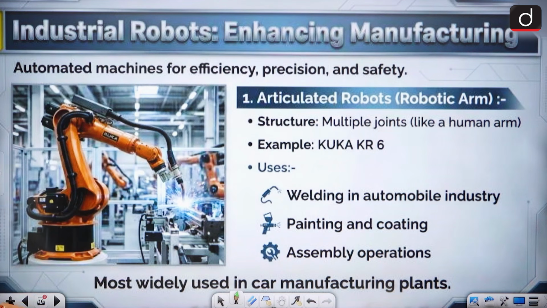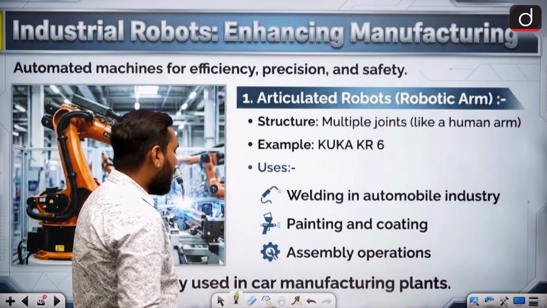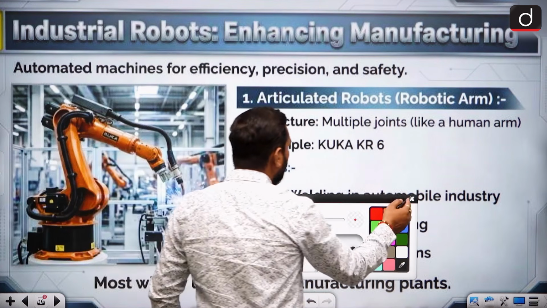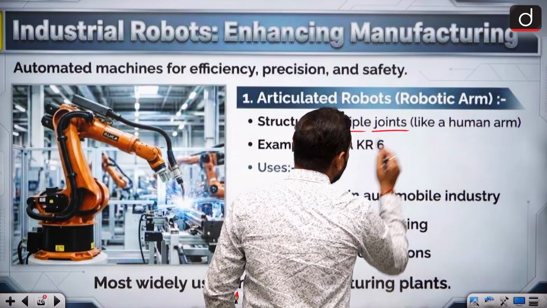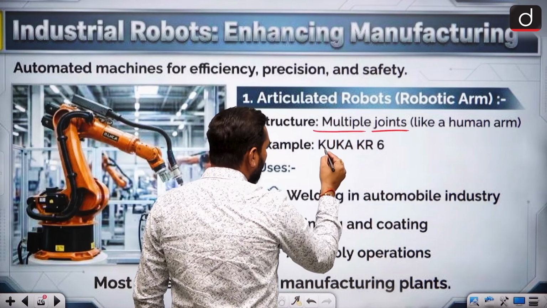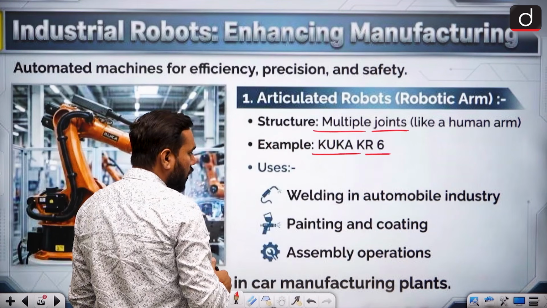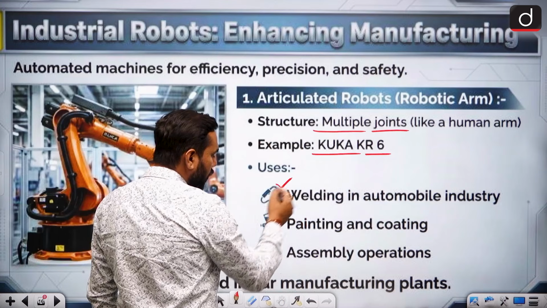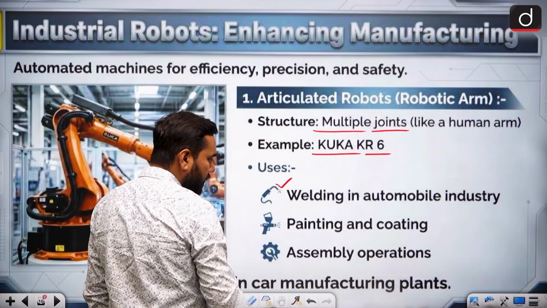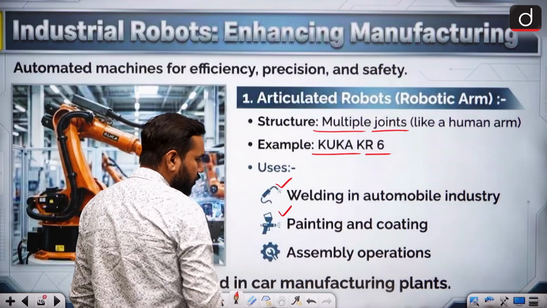Next one, industrial robot. This is the main use. As I tell you, the first is your robotic arm. So a robotic arm that has multiple joints, like the human arm has, and one of the most important examples is your KUKA KR6. So KUKA can do welding process, painting and coating process, and also assembly operation.